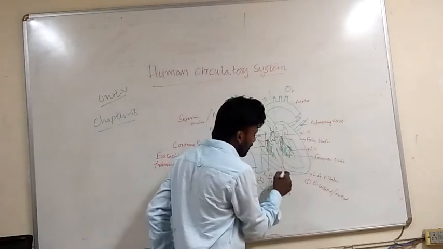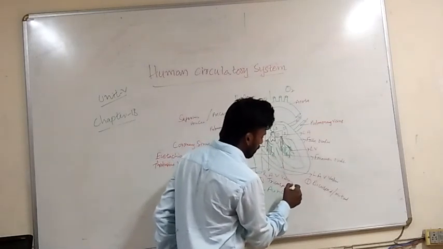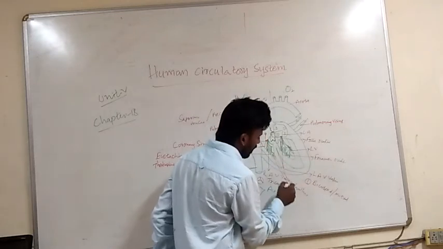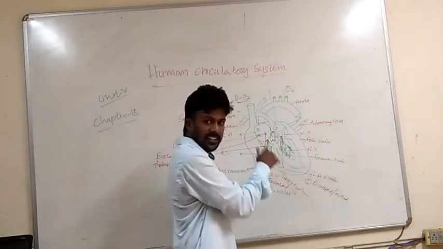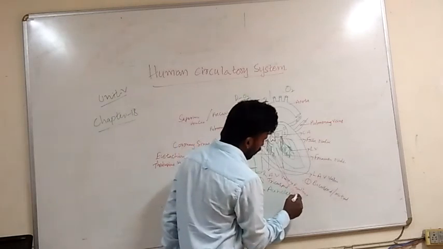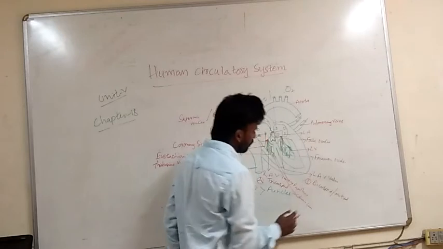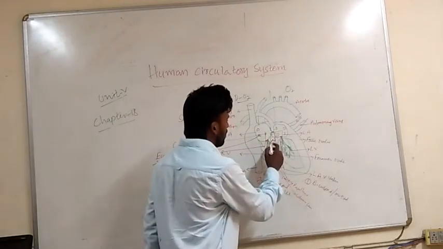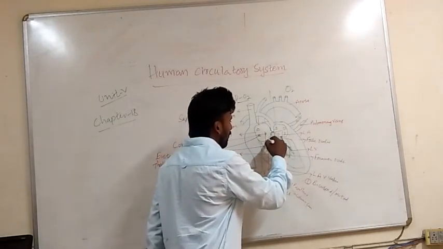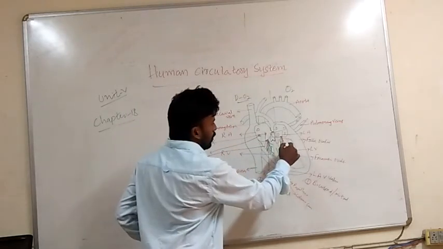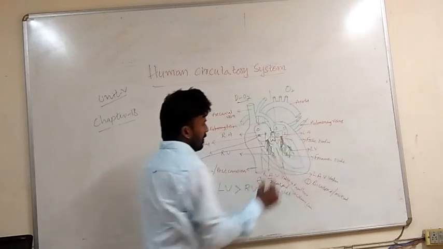The larger structures are called papillary muscles. The small ridges are called columnae carneae. These papillary muscles have chordae tendineae which attach them to the walls of both ventricles.